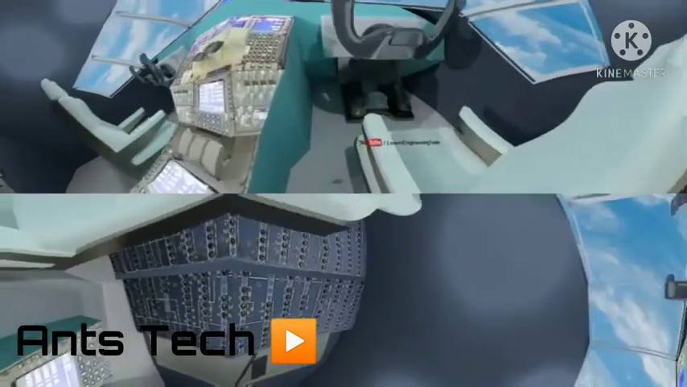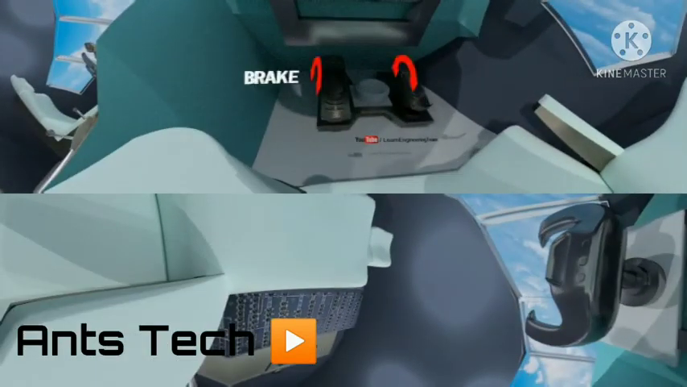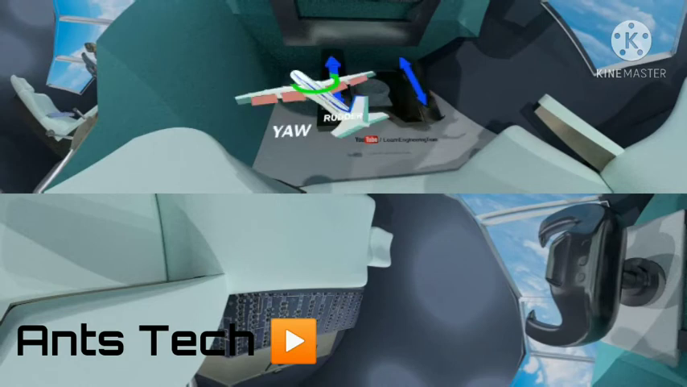Both the rudder and the brake controls are assigned to a pair of foot pedals. Yaw motion of the airplane is achieved by adjusting the rudder.